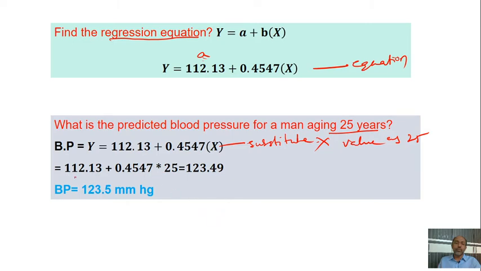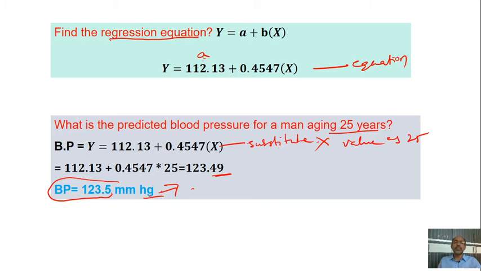So 112.13 plus 0.4547 into 25, where 25 is the age, is equal to 123.49, which is nothing other than 123.5, what we call BP. So BP is 123.5 mm Hg, it is measured in Hg.